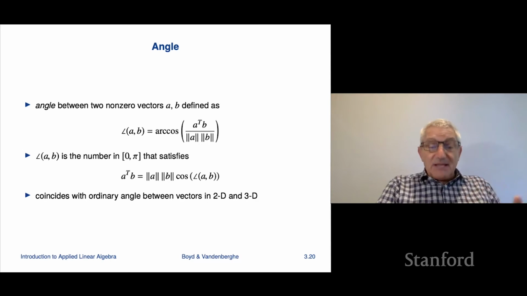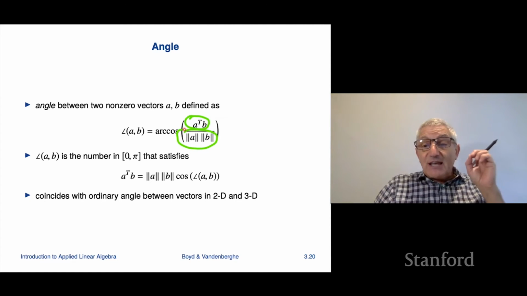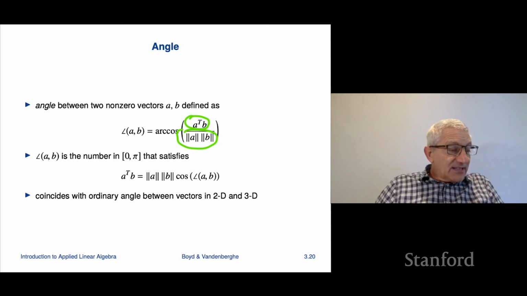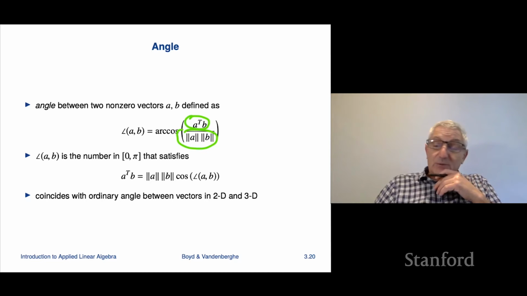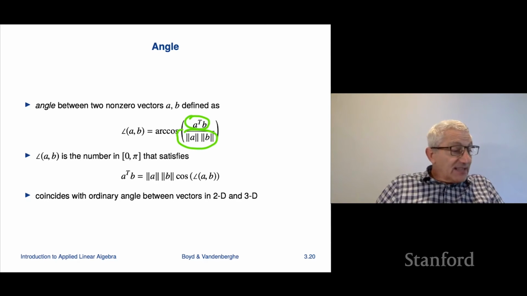Let me explain how that goes. If you have two non-zero vectors, then the ratio of A transpose B to norm A norm B, we know by Cauchy-Schwarz, is a number between -1 and +1. It can't be outside that range. Well, that means that we can actually take the arc cosine, and we can associate an angle with that, and we're going to literally define that to be the angle between the two vectors A and B. Okay, so that's how that's going to work.